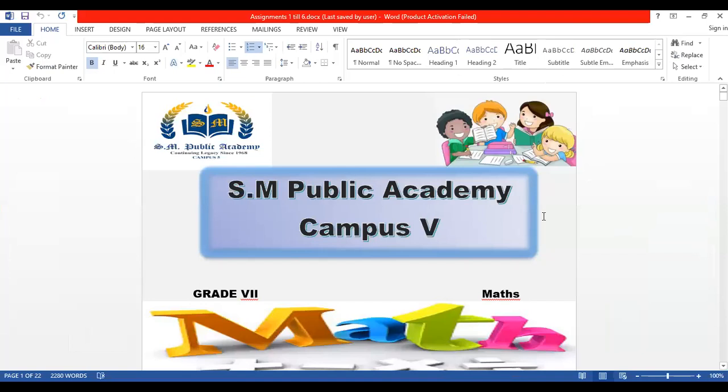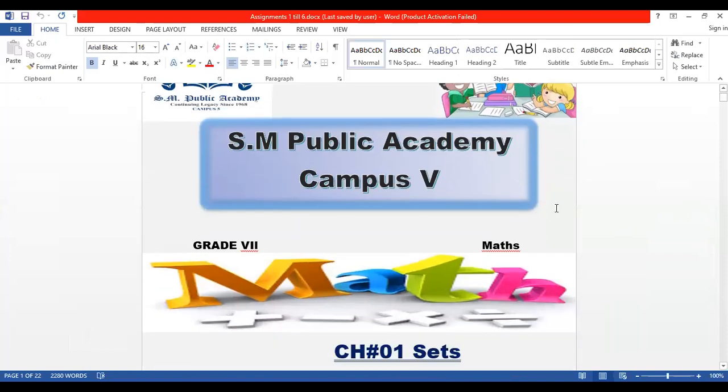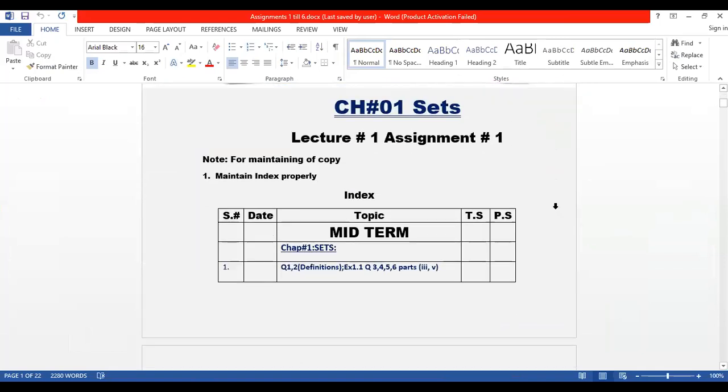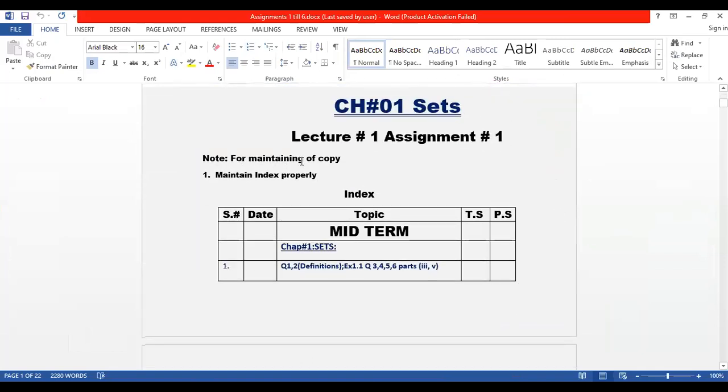Now here on your screen, you can see your assignment, your written assignment for today. You can see that all the instructions for copy maintaining are given over here. Okay, this is your index. In this way, you have to maintain your index.